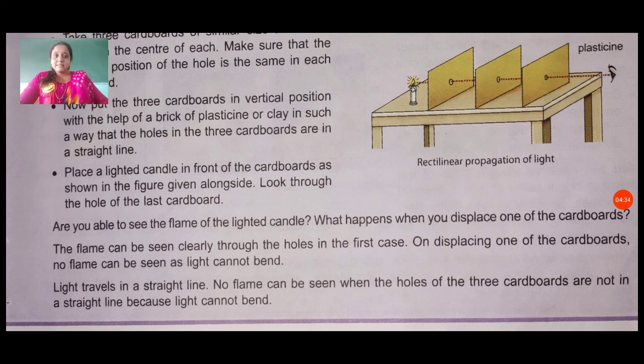Light travels in a straight line. No flame can be seen when the holes of the 3 cardboards are not in a straight line, because light cannot bend. That means light always travels in a straight line. These 2 activities prove that. You can see here this activity with the figure available in our textbook, and this activity proves light always travels in a straight line.